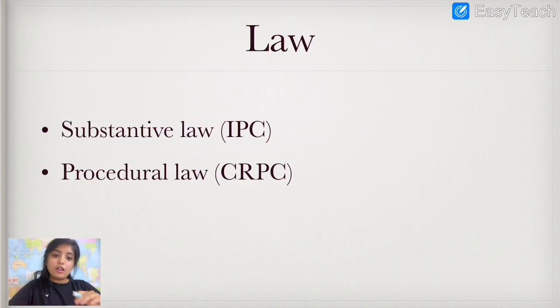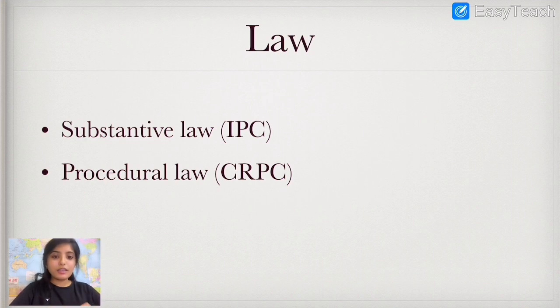Friends, law is mainly categorized into two elements, substantive law and procedural law. Many a times we hear both these terms, but what exactly do they stand for? What is substantive law? Friends, substantive law mainly deals with the rights and liabilities, whereas procedural law, as the name itself says, procedure, will tell what is the procedure to deal with or to enforce those rights and liabilities. Let us understand this with an example.